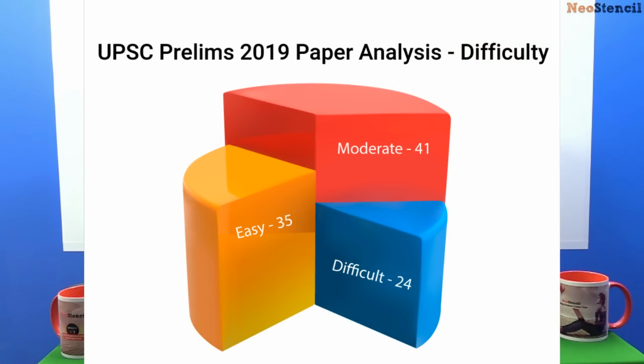So that is there. Now coming on to the conclusion and talking about the overall difficulty. Yes, like I said, the paper was more difficult as compared to the previous year. Also, the seats this time are more. So since the difficulty level is more and the seats are also more, I think the cutoff would be slightly the same.